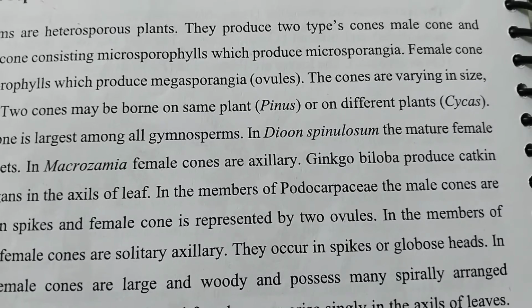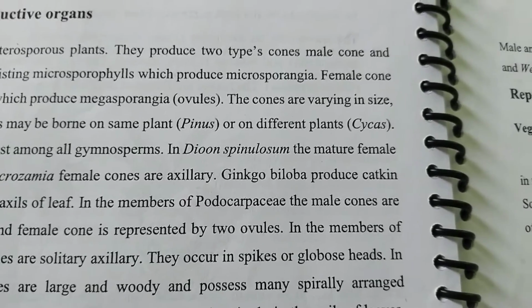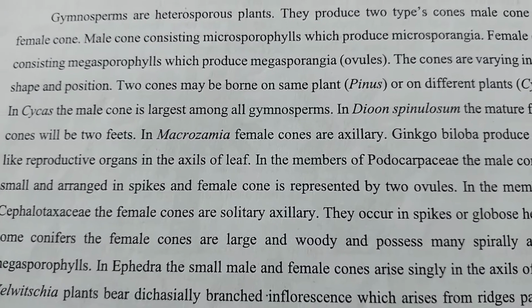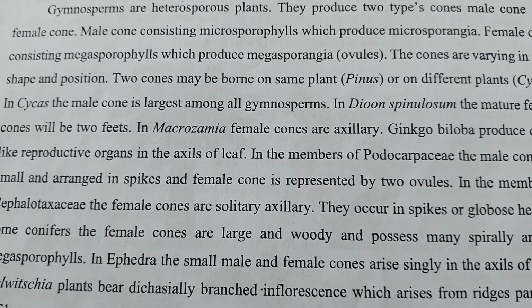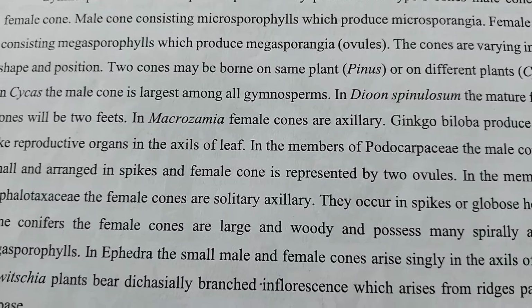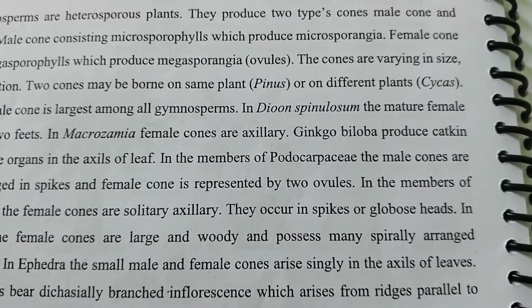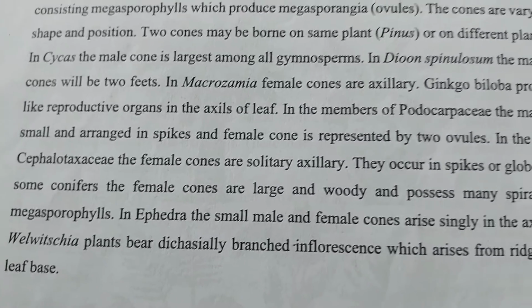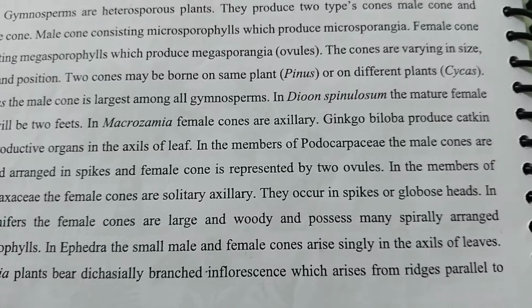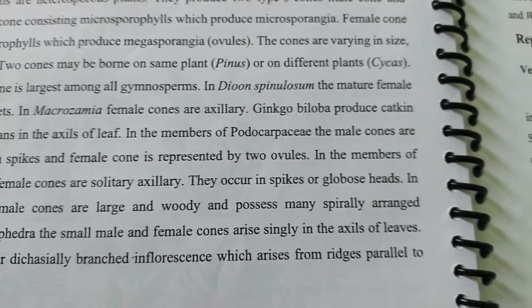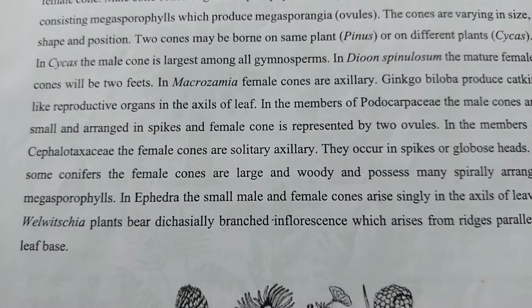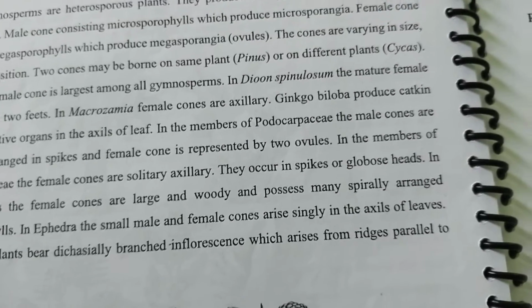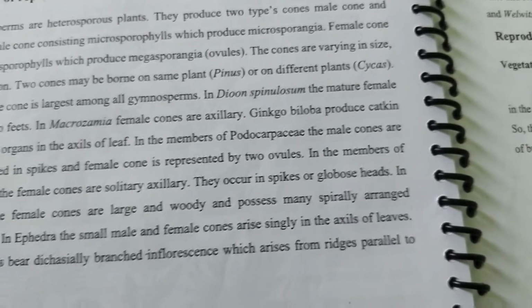In Microcycas, the female cone, or in Ginkgo biloba, catkin-like reproductive organs are produced in the axil of the leaf. It means the leaf base produces the reproductive organs. In members of Podocarpaceae, the male cones are small and arranged in spikes, and the female cone is represented by ovules. In members of Cephalotaxaceae, the male cone occurs on solitary axillary spikes or globular heads.